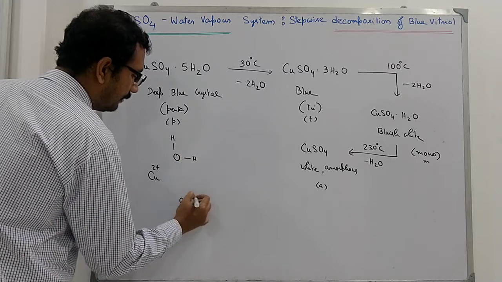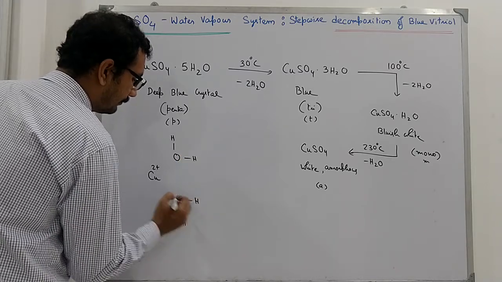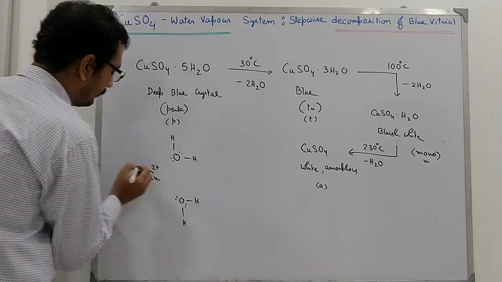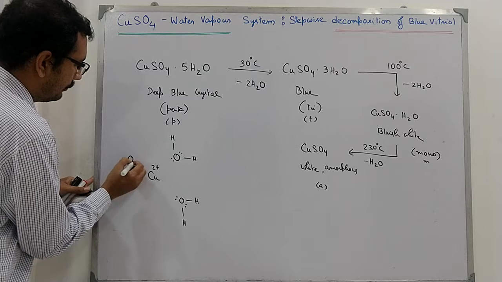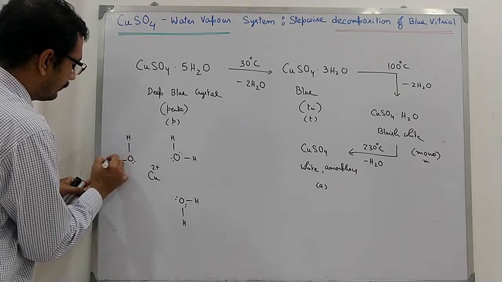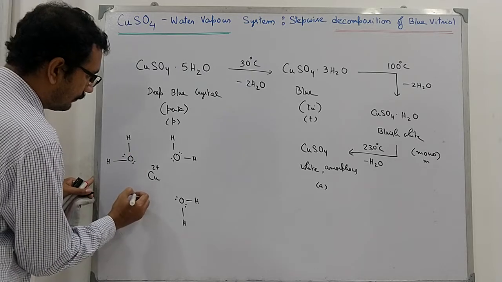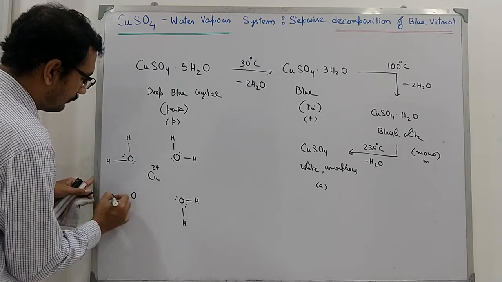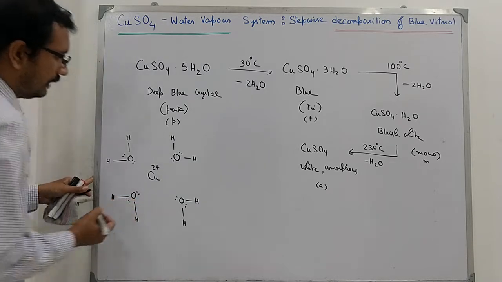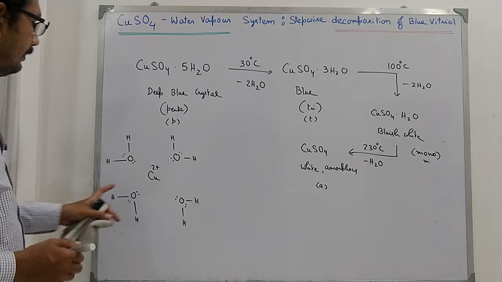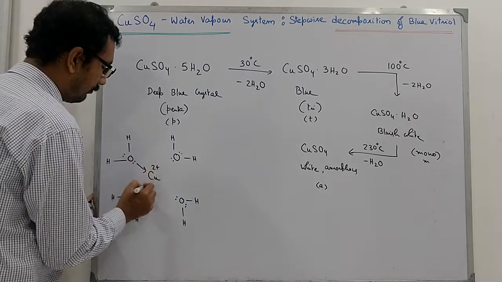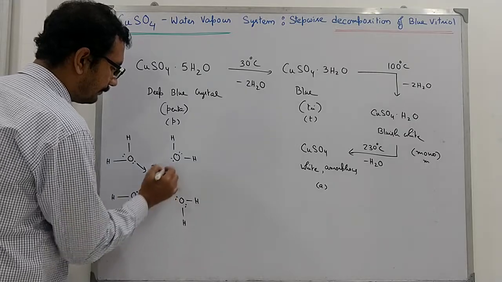Here 4 water molecules will form coordinate covalent bonds with the cupric ion Cu2 plus. So you will get 4 coordinate covalent bonds.